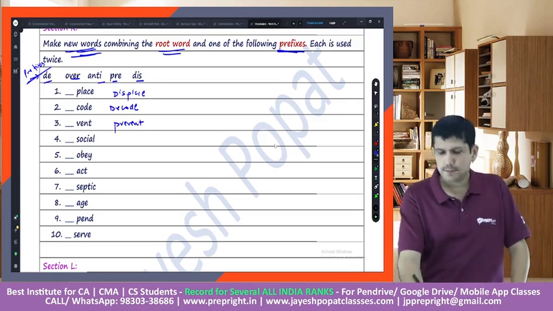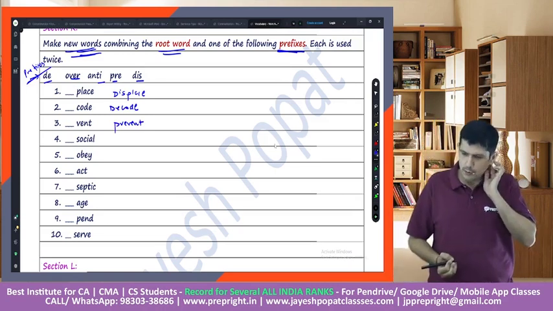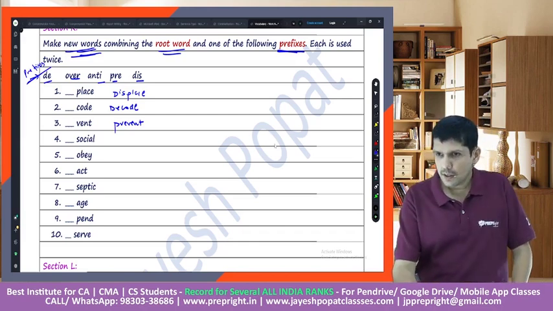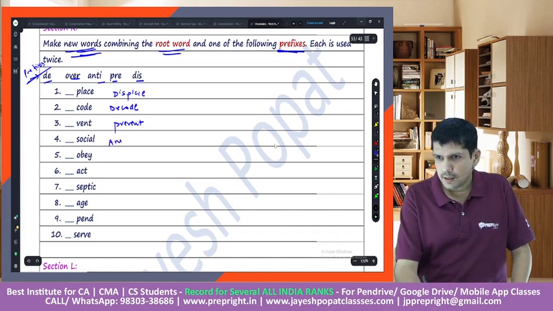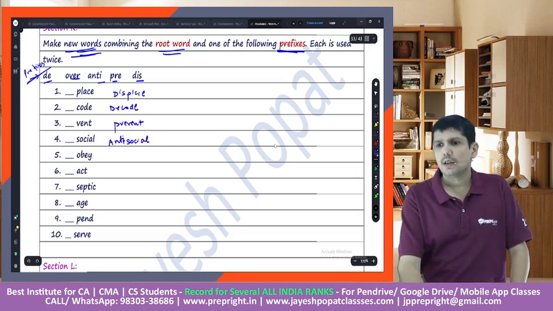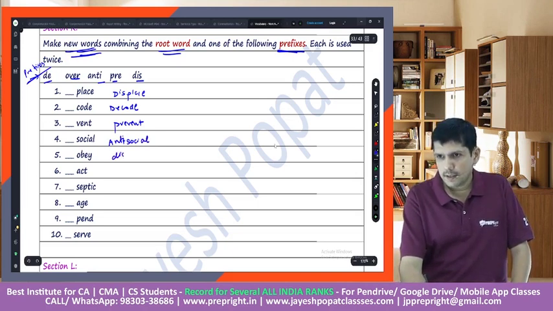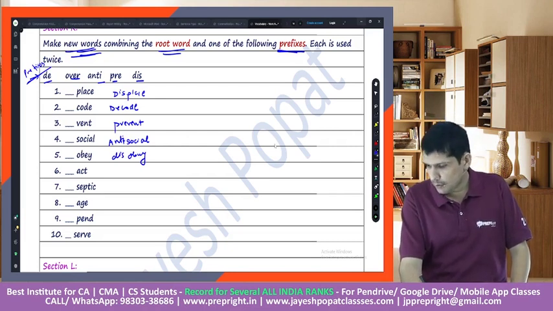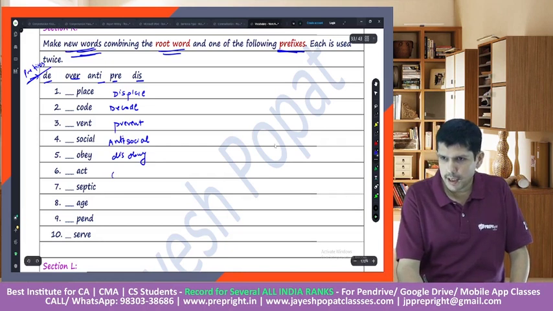Then social. What would be the answer to social? Social, I think this fits in. Anti-social. Obey. So we'll have disobey. It's pretty easy. Act. Deact, overact, anti-act, preact, disact. What would be the answer? Overact.